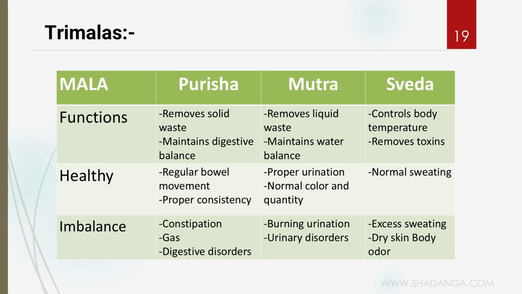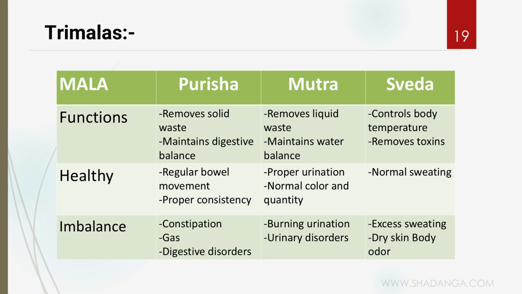So if the Purisha is healthy, how will we understand that? If we poop daily, there will be regular bowel movement with proper consistency. It will not be too hard, too loose, or have any color changes. It will be a regular normal movement, and the consistency will also be good. And about the Mutra, proper urination will be there, with normal color and quantity. Otherwise, a burning sensation at the time of urinating, everything is the imbalanced stage. And Sweda, if the Sweda is healthy, normal sweating will happen. There is no foul smell, nothing.